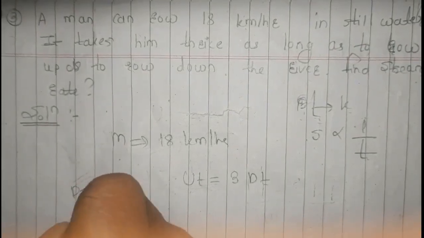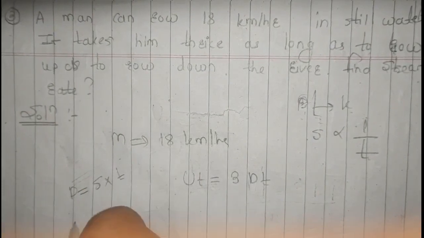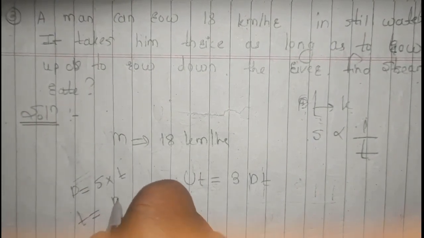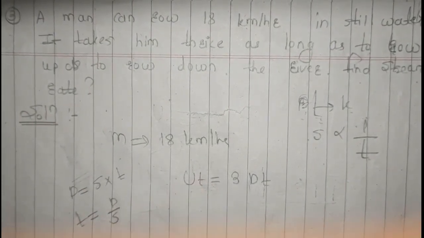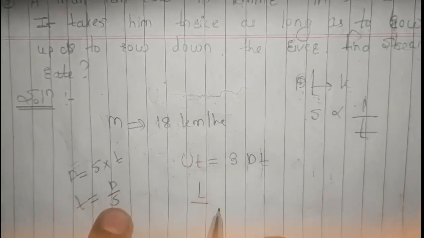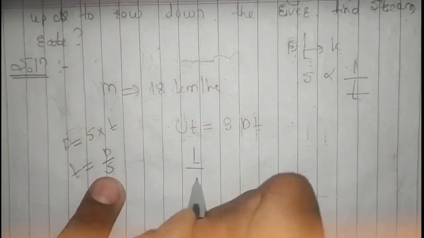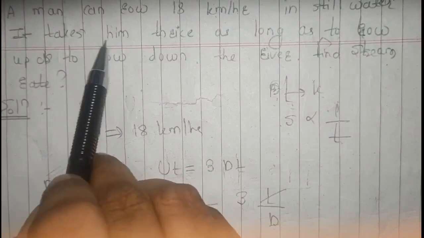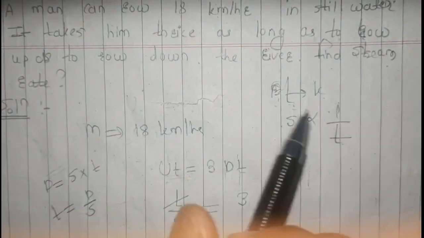We know that distance is equal to speed into time. Therefore, time is equal to distance upon speed, so L by U equals 3 L upon D. Distance is the same, so you can simply cancel it, because distance is constant in this case.